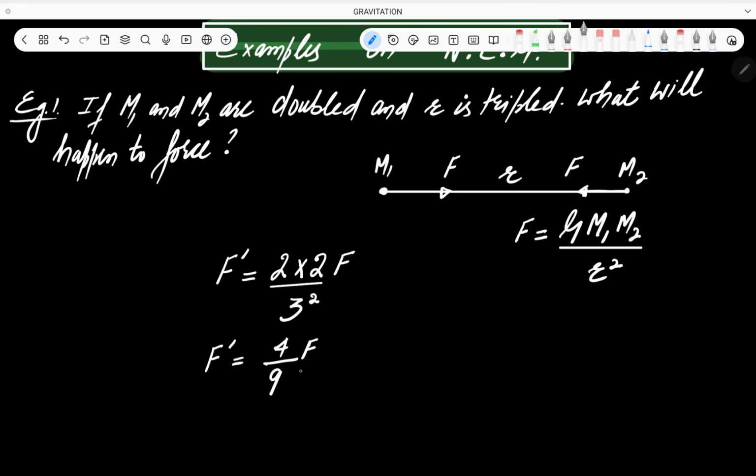So this is the answer to this question. That is, the force is changed 4 by 9 times. The new force will become 4 by 9 times the initial force. So obviously it decreases.